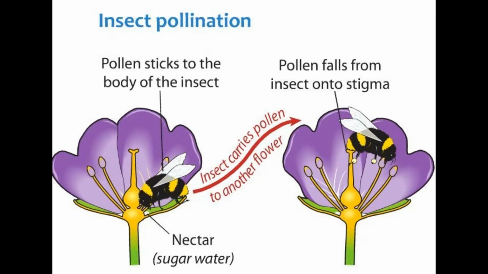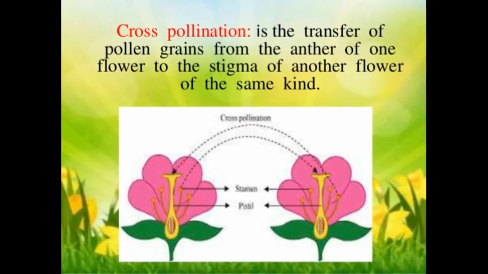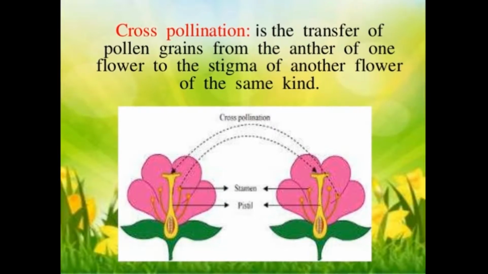Now we also know that insects help in pollination, that is, the transferring of pollen grains from the anther part of the male organ, which is the stamen, to the stigma part of the female organ, which is the pistil. If the pollen grains are transferred to the stigma of the same flower, it is called self-pollination. When the pollen is transferred from the anther of one flower to the stigma of another flower of the same kind, it is called cross-pollination.